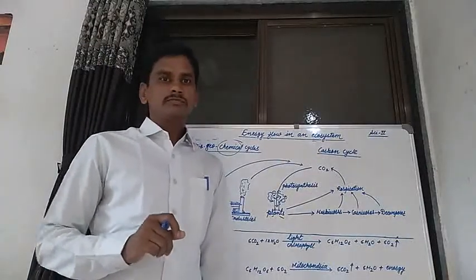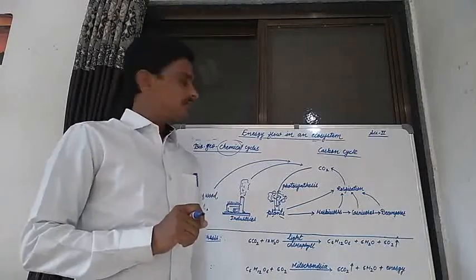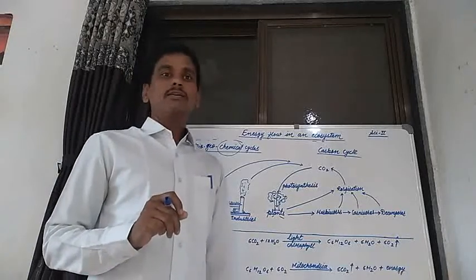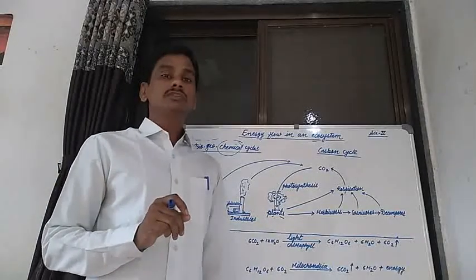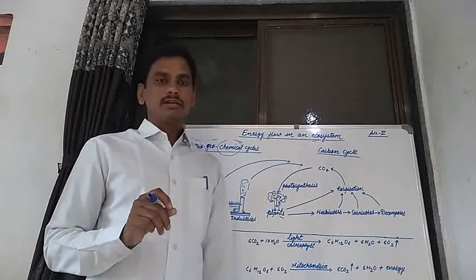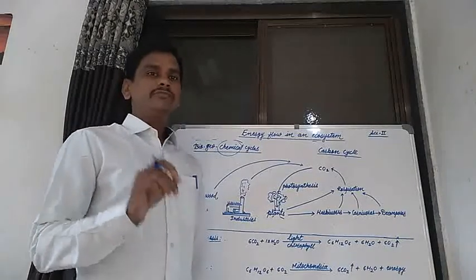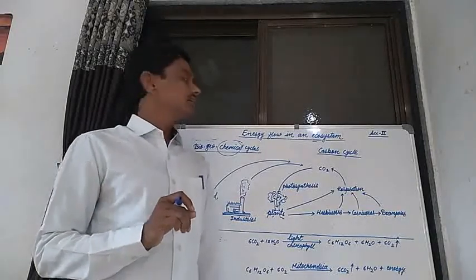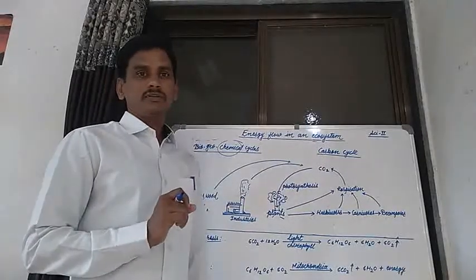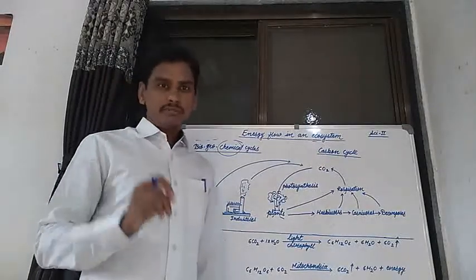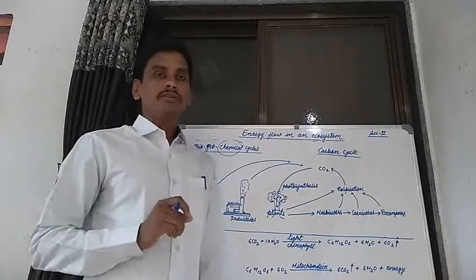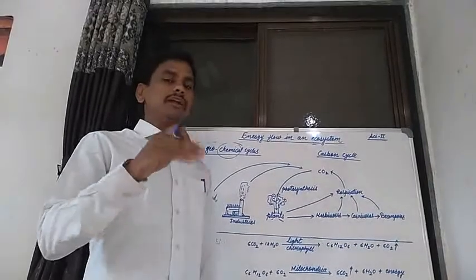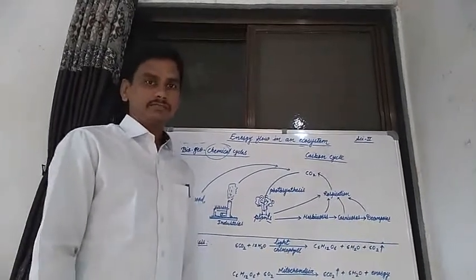Good morning, students. In the last period, we learned about the different trophic levels of living organisms in the ecosystem, in the environment. Then the food chain and food web of those living organisms, and the energy pyramid in the ecosystem. Now, in the food chain, food web, and pyramid of energy, we saw how energy is transferred from one living organism into another living organism.